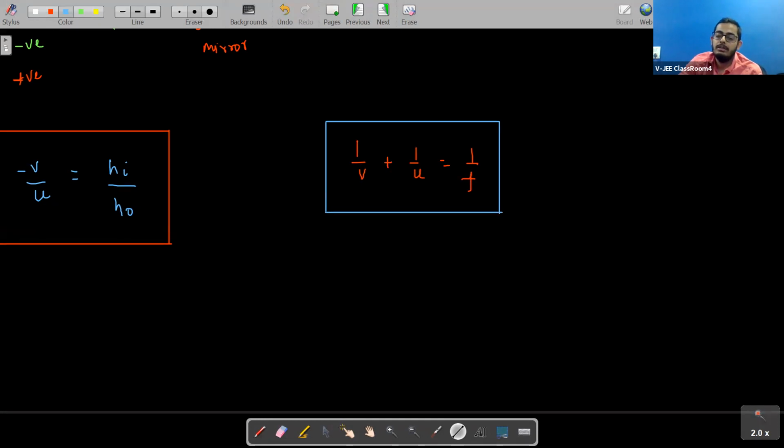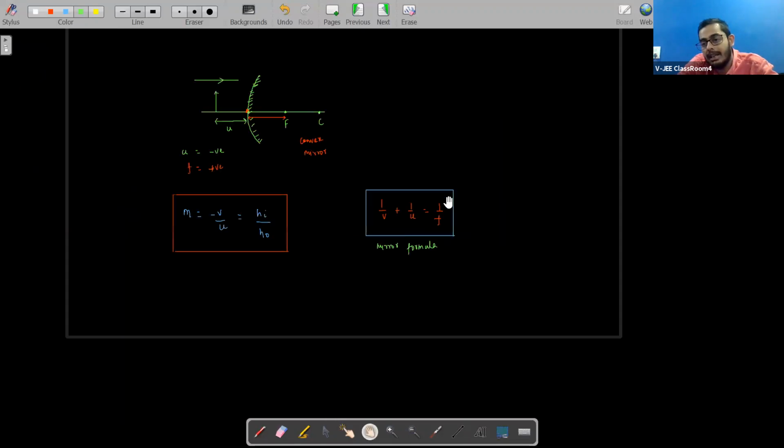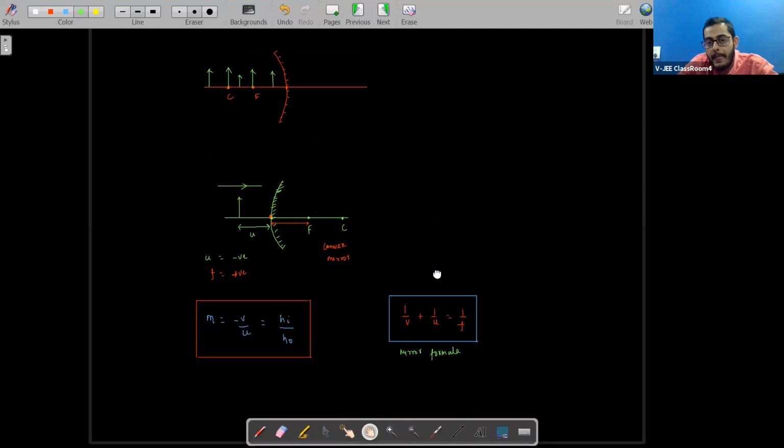This is the mirror formula. We'll do this derivation in our next class. Tomorrow is our next class, right, students? Yes. We'll be doing the derivation for mirror formula in our next class. Okay, any problem?